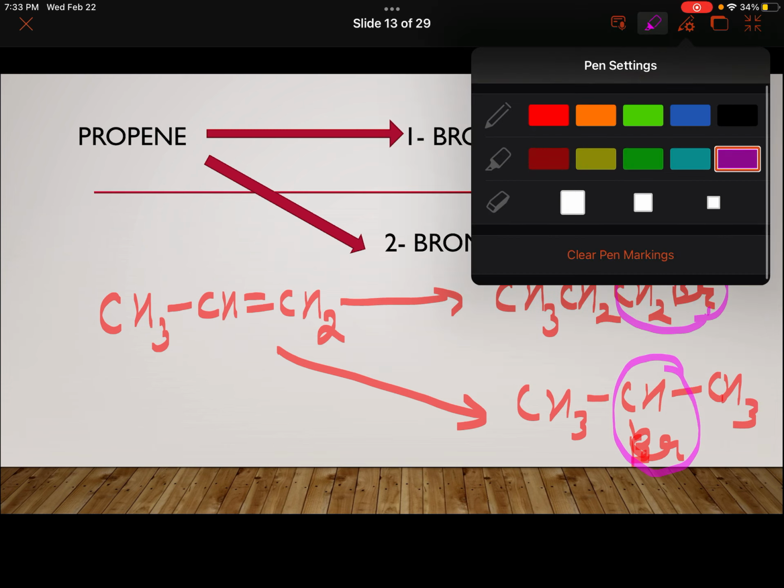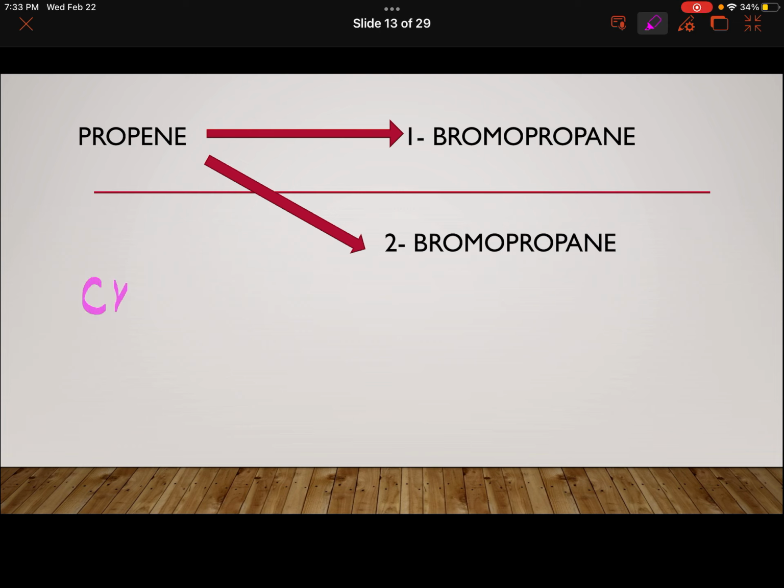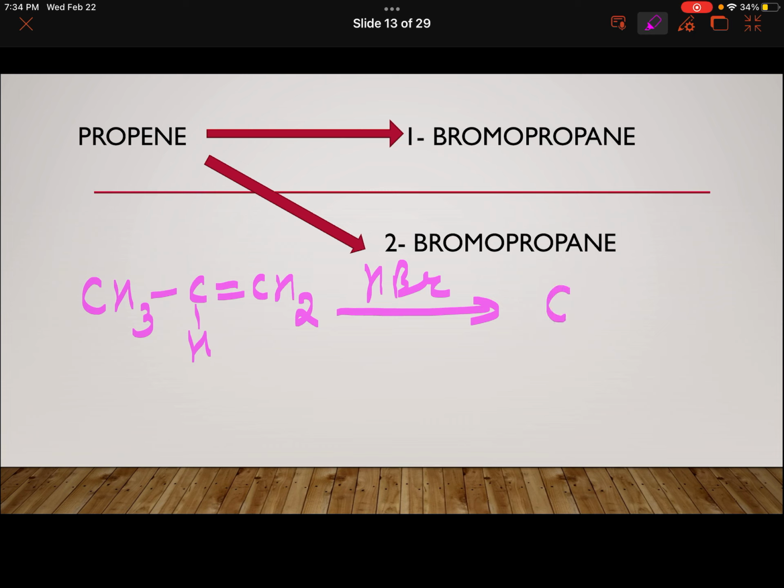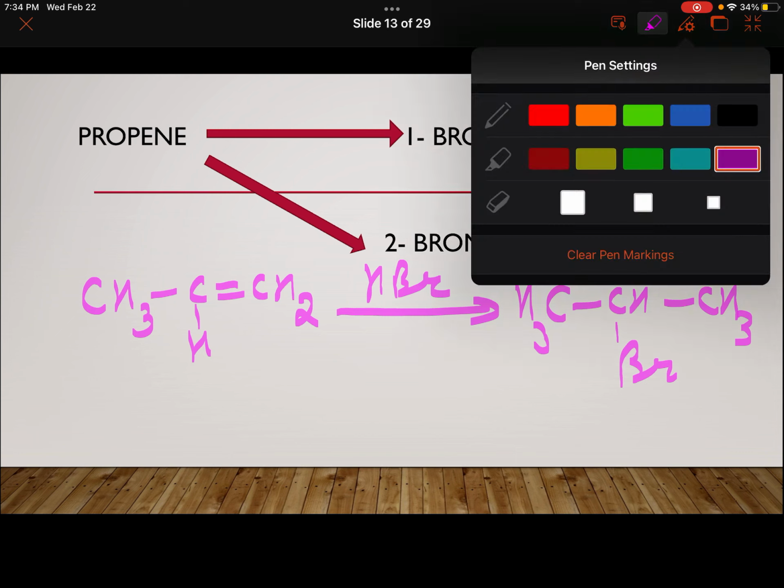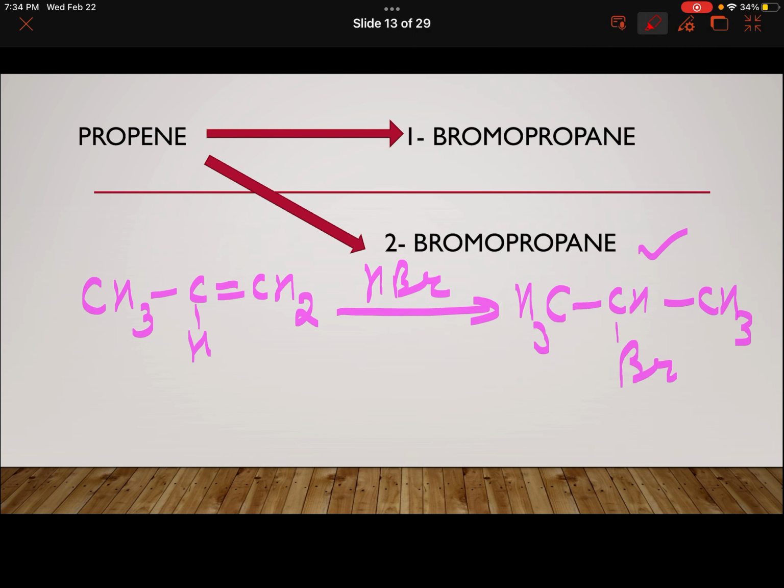So let us write them separately. Propene, when reacted with HBr in the absence of peroxide, the negative part of the addendum is going to the carbon with lesser number of hydrogens. So this is the major product, right? So if they are specifying only 2-bromo, you go for this. And in the other one, if they ask you for 1-bromo, that will be against Markovnikov's rule.